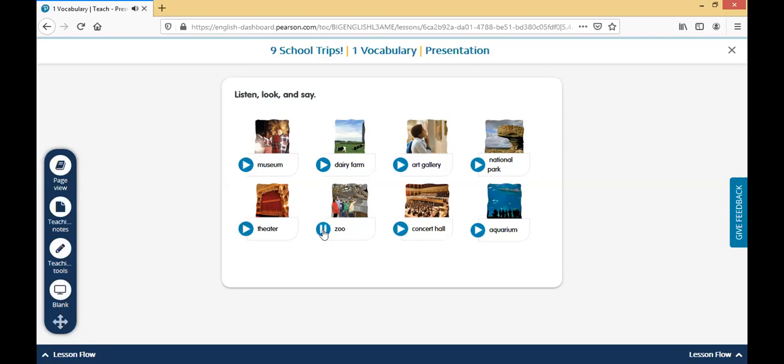Zoo. Zoo. Concert hall. Concert hall. Aquarium. Aquarium.